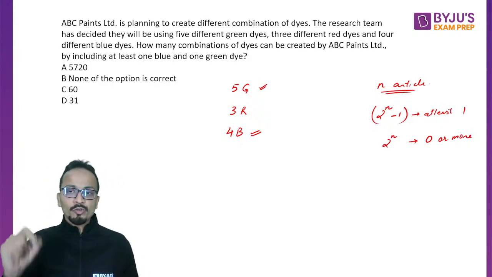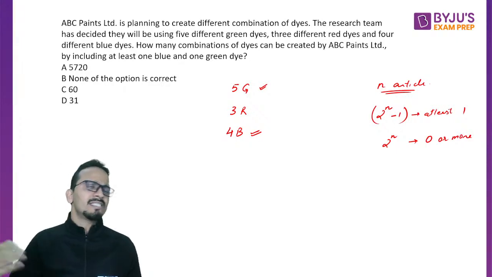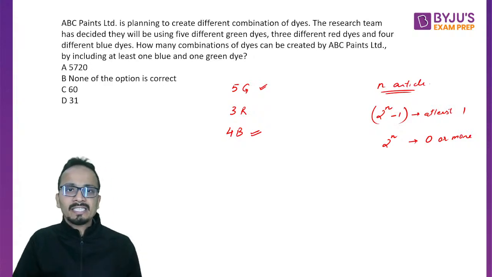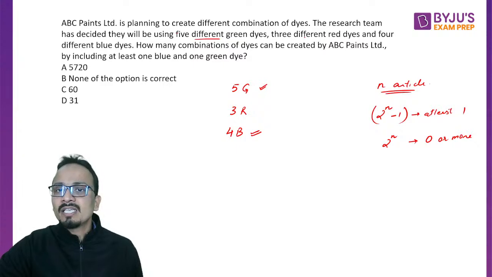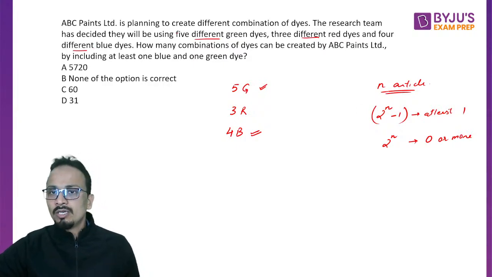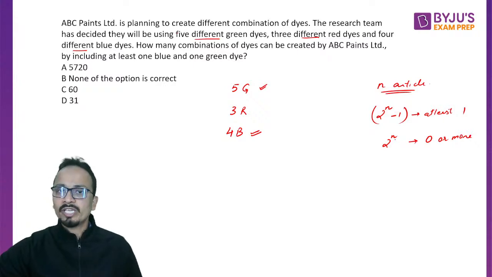All right. So if you are given n different articles, let's say n distinct balls, n distinct beads, n distinct dyes, because here different is given. So there were five different green dyes, three different red dyes, and four different blue dyes. So for n articles, the number of ways to select at least one is 2 raised to the power n minus 1, and for 0 or more it is 2 raised to the power n.